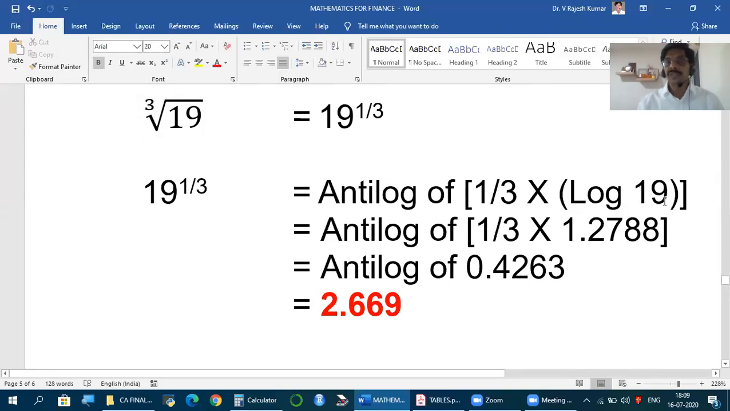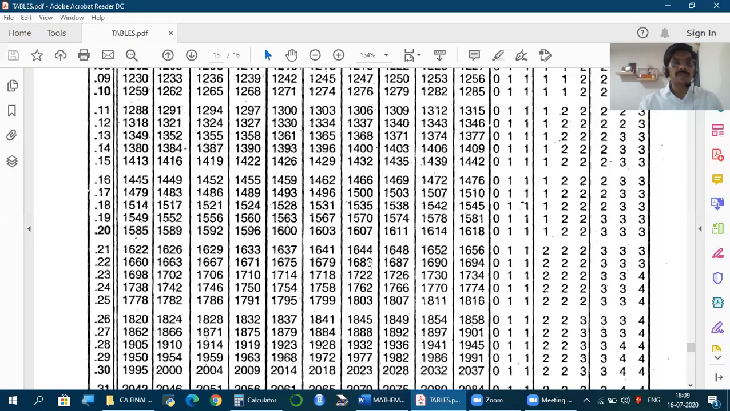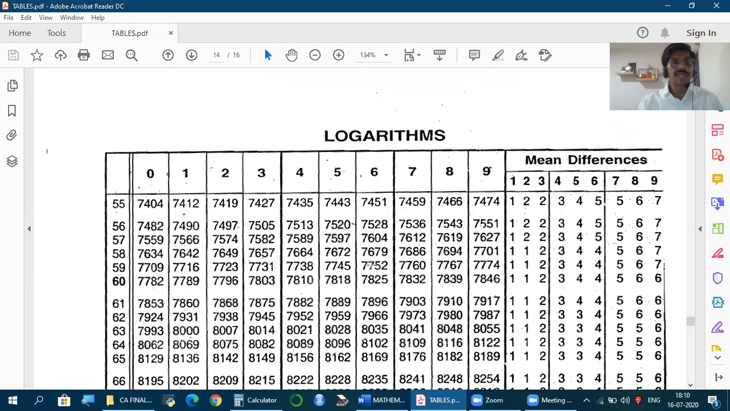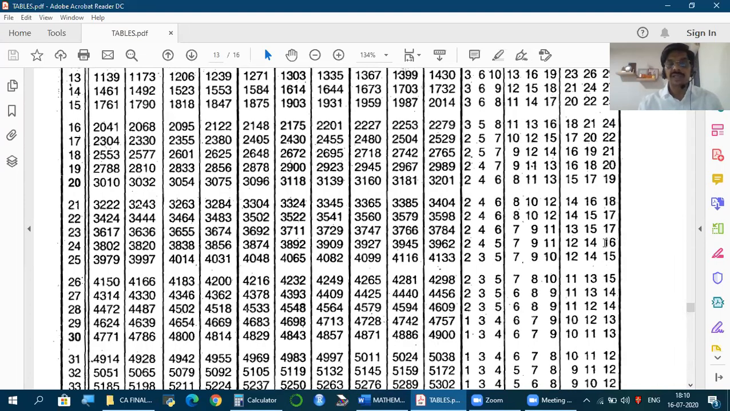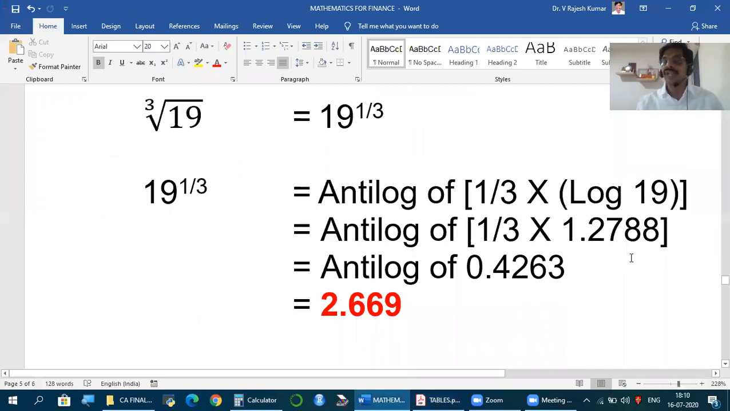19 is the number. 19 or 19.00. So before decimal, what is the number we have? 19. How many digits before decimal? 2 digits. Minus 1. So 1 is the characteristic. Now 19 is the number. We need the mantissa, so go to the log tables. Since it is just 19, by now we are aware, take 19 under 0. 19 under 0 is 2788. So 1.2788 is the log value of 19.